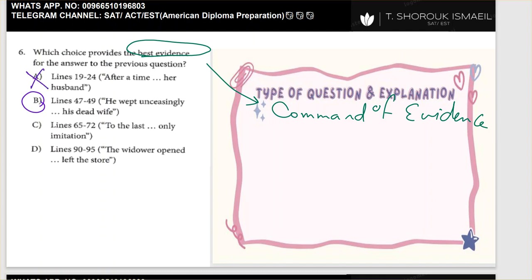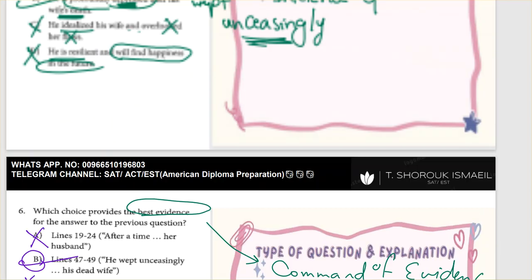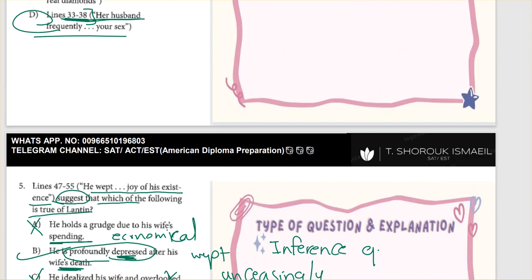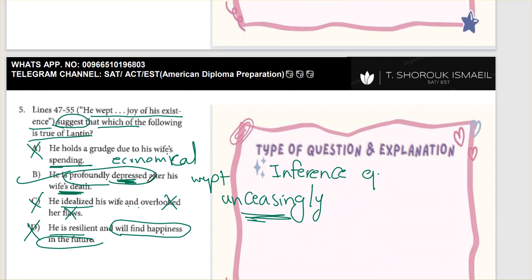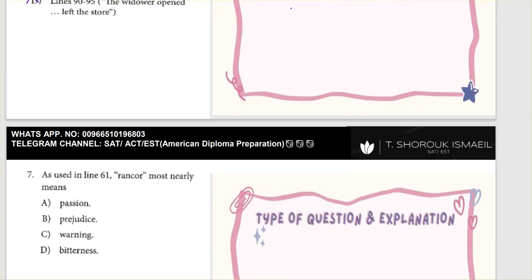We read letter A and we found it was talking about how he doesn't want to go with her to the cinema or to the theater whatsoever. So this is the right answer. I don't even need to read the next two. How did I know? I went back to the passage. I found my windows that I need to look for my answer in. I figured out the first one was wrong. The second one was actually the point. It was supporting the first question. Question number 5 was talking about how he was profoundly depressed after his wife's death. This was echoing that answer, so this is the right answer.